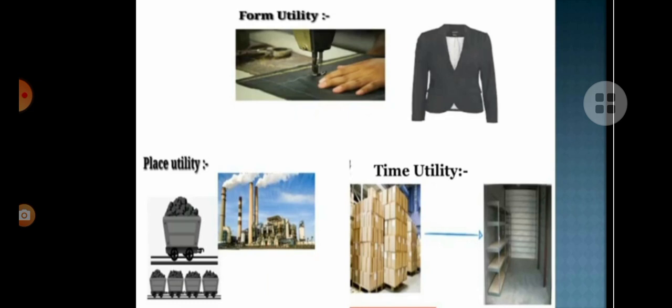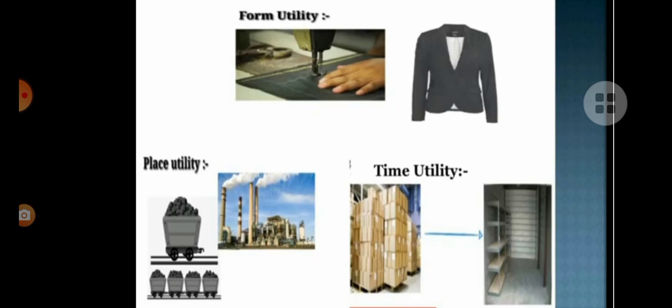One is form utility, another one is place utility, another one is time utility. Okay, so form utility means, just now I told one example, isn't it? Changing the form of a product so that it will yield more exchange value. So the peanut is one form, isn't it? Peanut is a form. I am changing the form of peanut into burfi, isn't it? See, in the picture here we have cloth, isn't it?